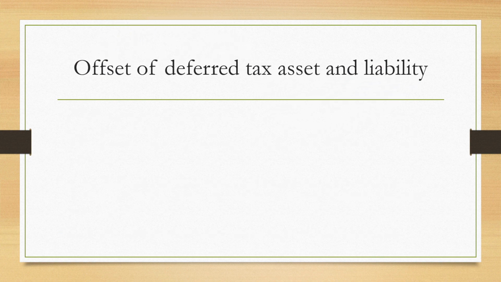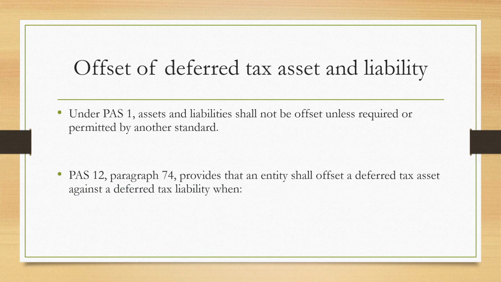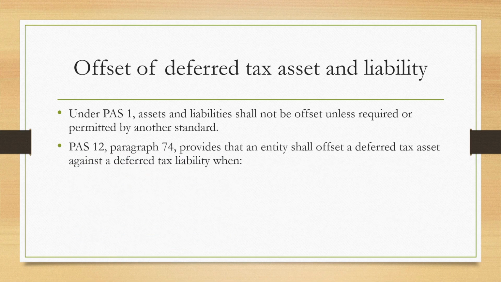Offset of deferred tax asset and liability. Under PAS 1, assets and liabilities shall not be offset unless required or permitted by another standard. PAS 12, paragraph 74 provides that an entity shall offset a deferred tax asset against a deferred tax liability when